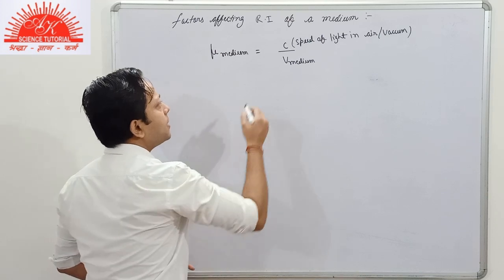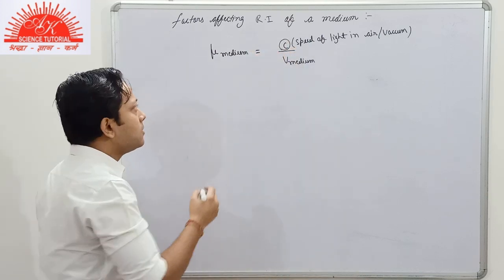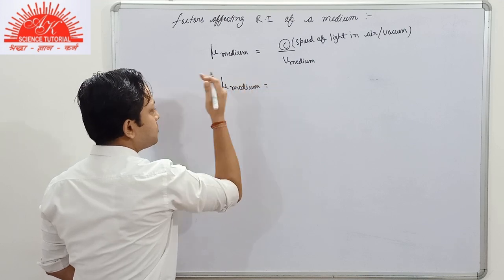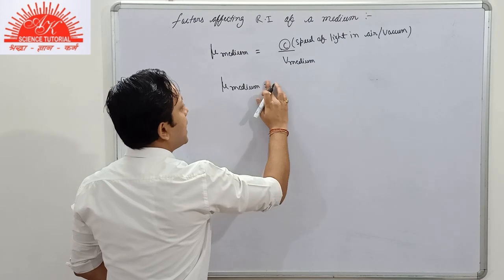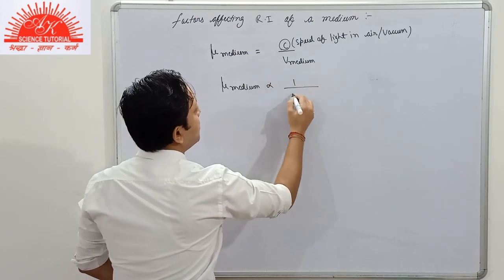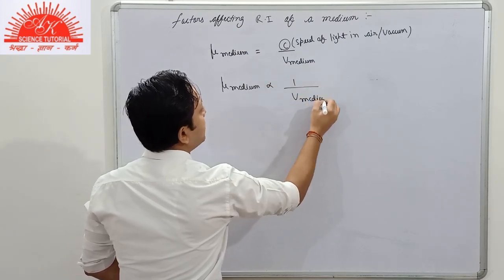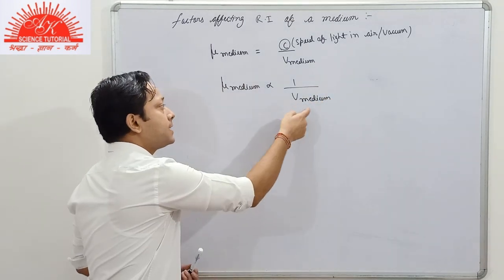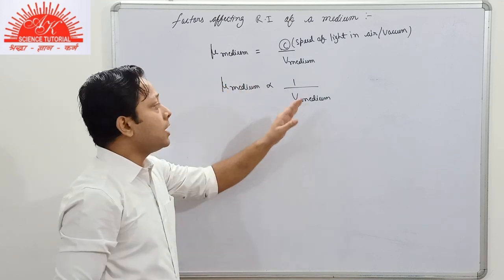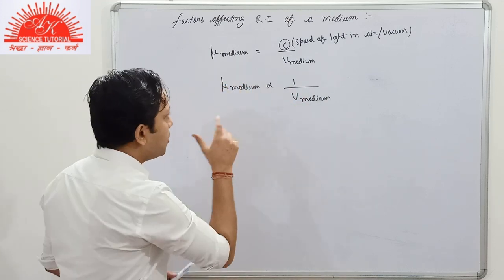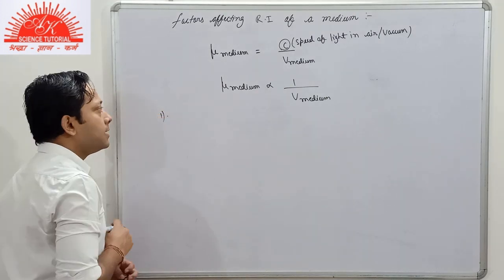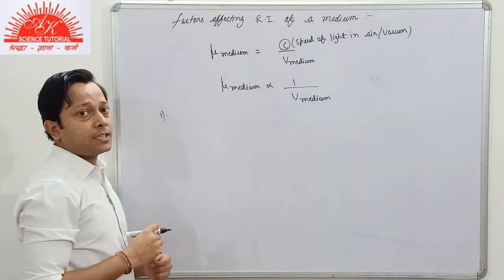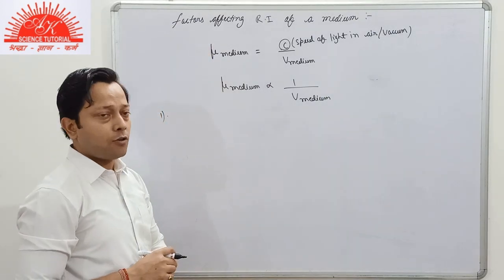So as you can see here, the C is a constant. What is the relation between the absolute refractive index of a medium and the speed of light in the given medium? As you can see here, the refractive index is inversely proportional to the speed of light in the medium. Now, based on this relation, we'll have the discussion about factors affecting the refractive index of any medium.